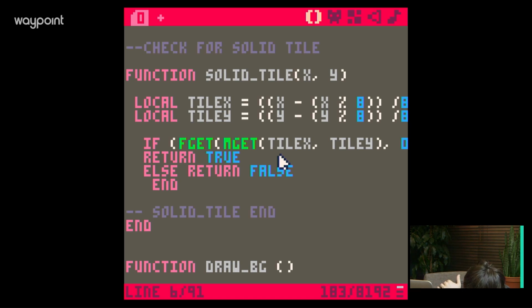Variable should be is kissing equals false. Very nice. I like that. Mget doesn't work for sprites. I see. You can reuse the intersection function.